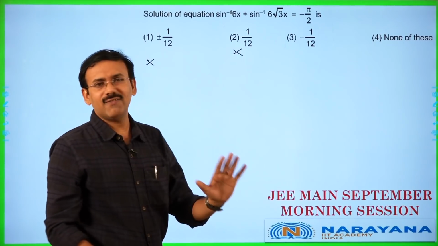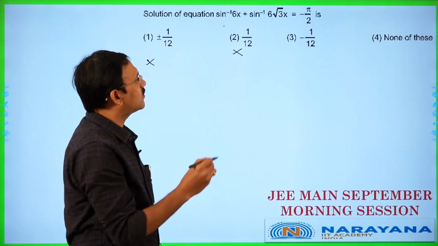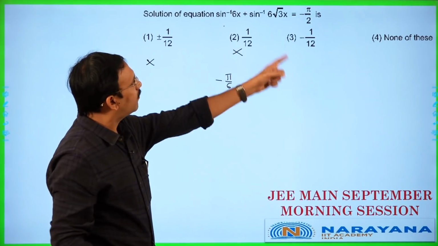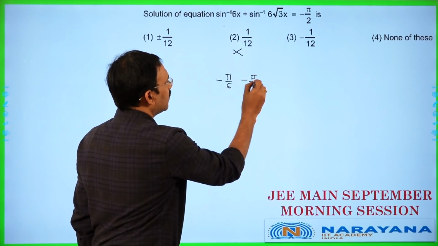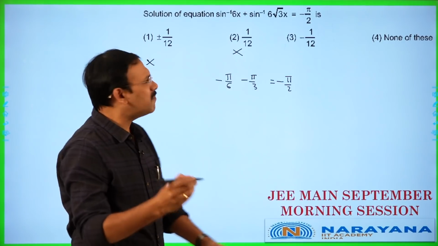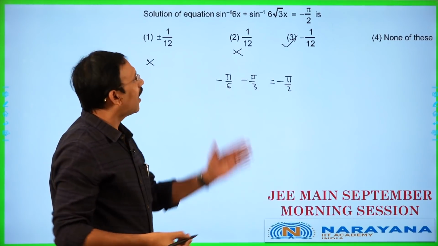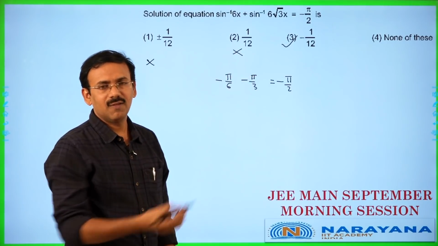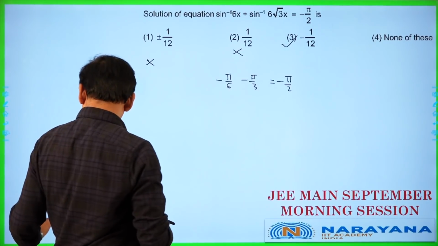Now I just try with third option, minus 1 by 12. If I put, sin inverse minus 1 by 2, which is minus pi by 6. When I put here sin inverse minus root 3 by 2, which is minus pi by 3, whose sum is minus pi by 2. This is the one. A simple technique, you can easily identify the answer to be third option. Or else you can just apply sin theta on both the sides, we can solve. But easily we can identify the answer. Then let us go to the next question.